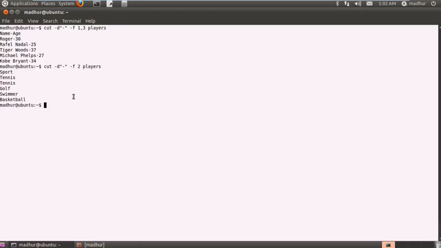So there you go. That's one application of cut. We'll be discussing cut in detail when we get to shell programming, but this should get you started, and you can explore on your own if you want. You can search for options that come with cut, and you can also see its help page or the man page. We haven't spoken about the man command yet, but I will be doing that in one of the near tutorials.